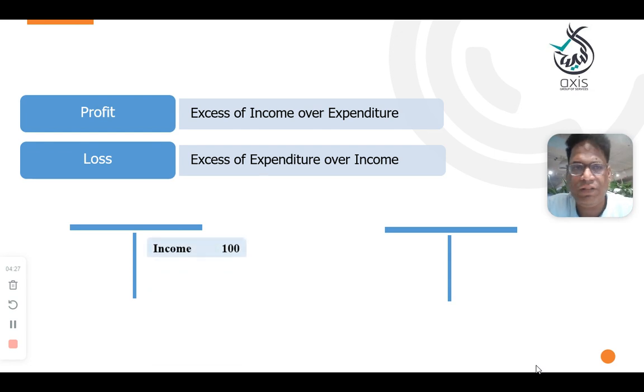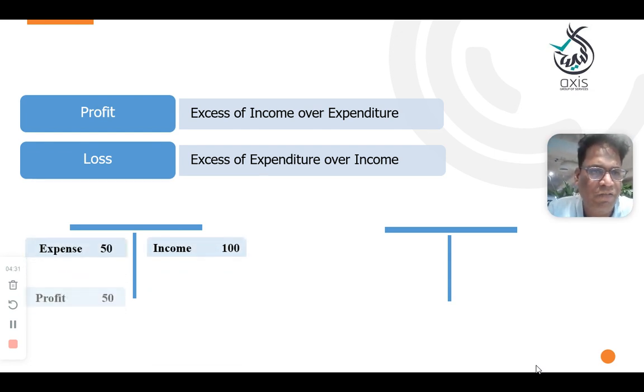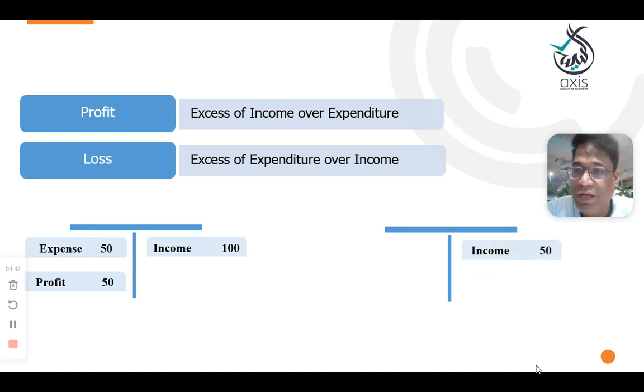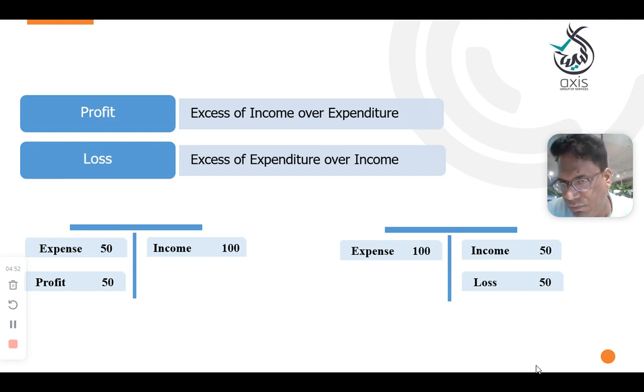For example, income is 100 and expense is 50, then 50 is your profit, because your income is in excess of the expenditure. In this scenario, income is 50 and expenditure is 100, then this 50 is a loss, the excess of expenditure over the income. I think you understood the concepts of profit and loss.